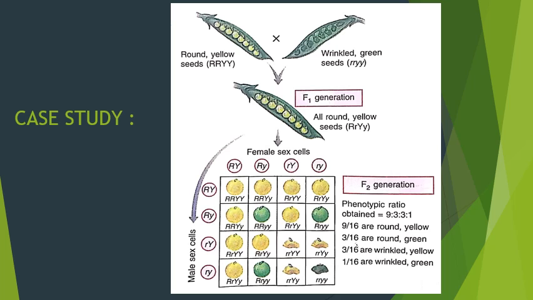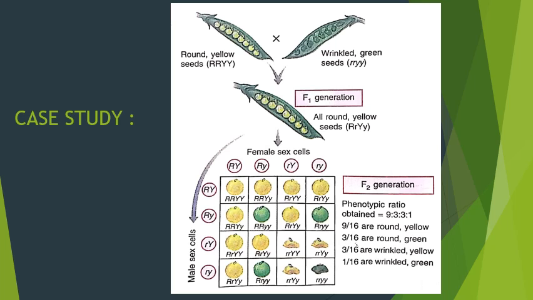Mendel has taken two characters here. First is round and yellow seeds, and he crossed it with wrinkled and green seeds. Here round and yellow show the dominant character, and wrinkled and green seeds show recessive character. So here the gametes for round and yellow seeds will be capital R, capital Y for yellow seeds, and for wrinkled and green the gametes will be small r and small y.